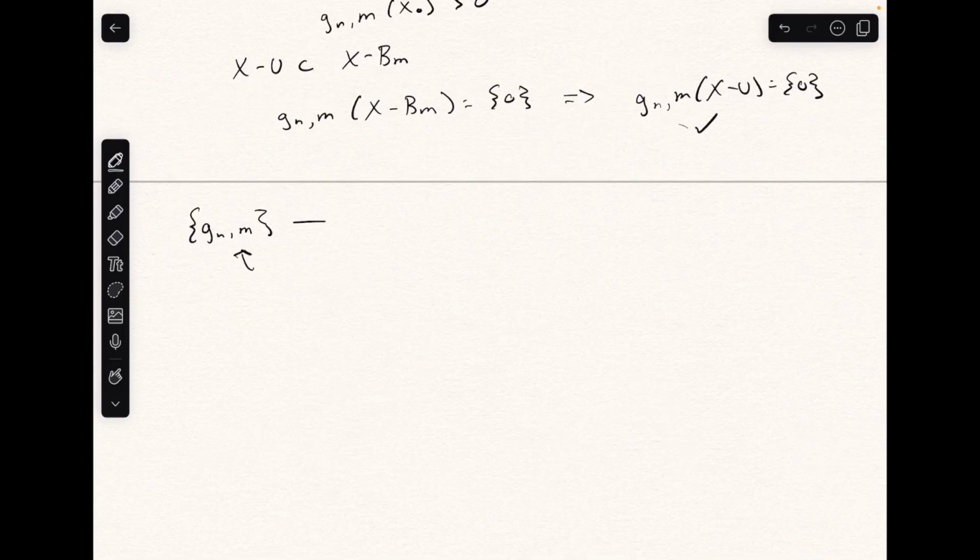Since this is indexed by the positive integers cross the positive integers, we know that this set is countable. So we can just re-index this by the integers alone. And now for every positive integer, we have some continuous function that's going to meet our criteria for a given point and neighborhood.